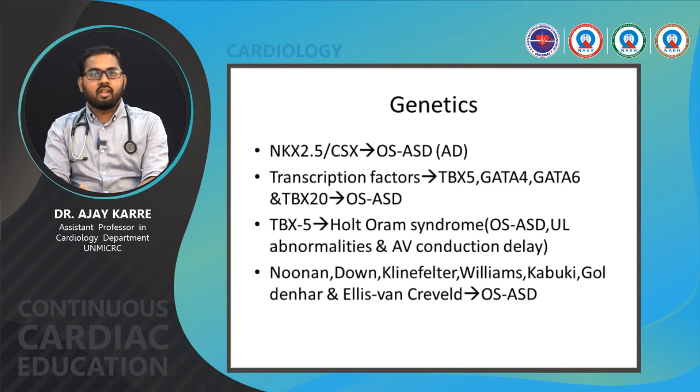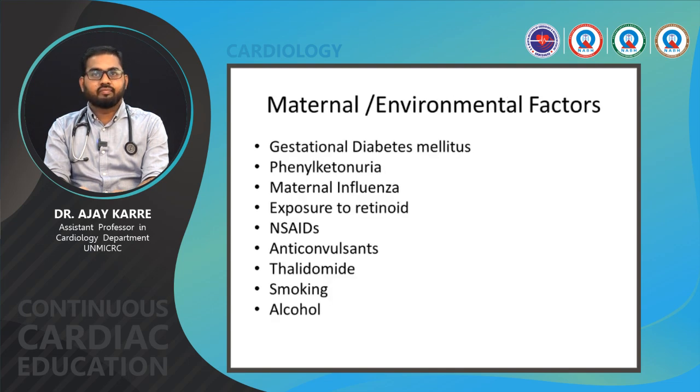There are some genes and genetic disorders associated with atrial septal defects. Genes comprise NKX2.5 (CSX) and the transcription factors TBX5, GATA4, GATA6. The genetic syndromes associated with atrial septal defects: Holt-Oram syndrome, which is associated with ostium secundum atrial septal defect, upper limb abnormalities and AV conduction delay. Noonan syndrome, Down syndrome, Klinefelter syndrome, Williams syndrome and Ellis-van Creveld syndrome are also associated with ostium secundum ASD.